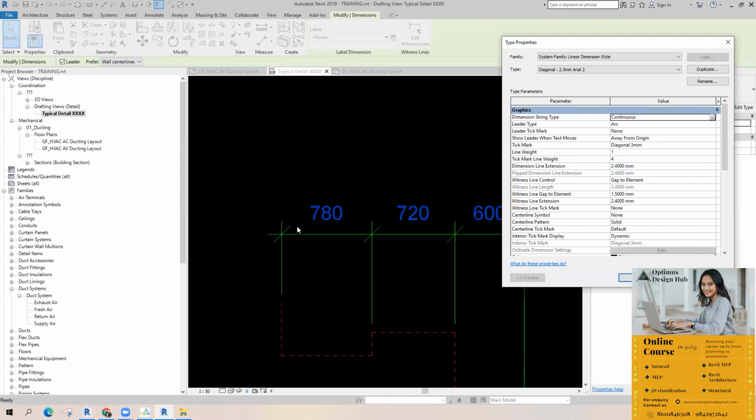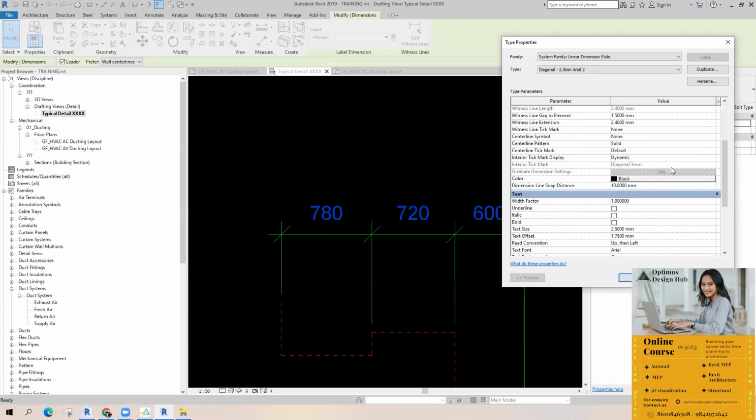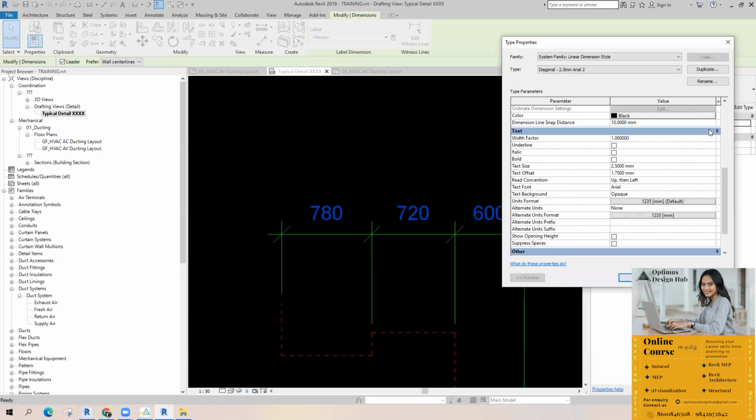First, I want to change the text style of this particular dimension type. Scroll it, you can find the text area here. If you want to change the dimension text, you can change it here. Text offset, in the sense, this distance.